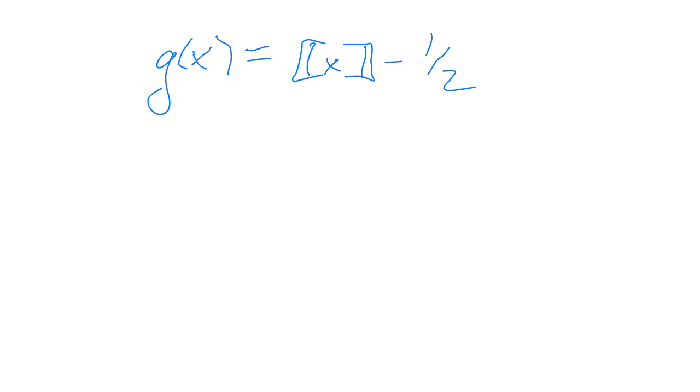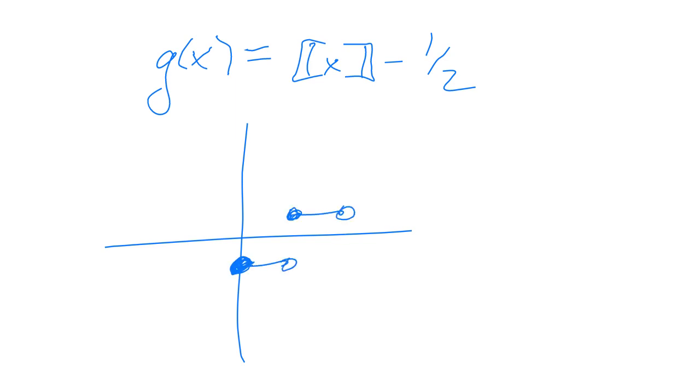And then just real quick to finish up, because I don't want to keep you late on a Friday when you don't have other school. If I was looking at something like g of x equals the greatest integer function of x minus a half, if we graph that, it's a downshift of that step function, right? So at minus a half and 1/2 there, just so you know, the intermediate zero theorem does not apply on certain intervals.